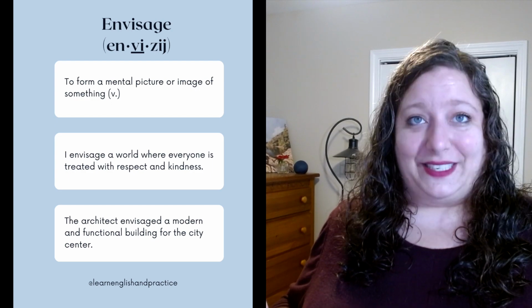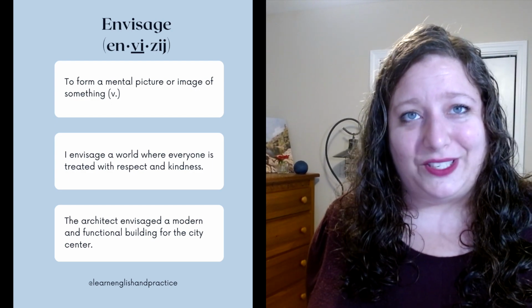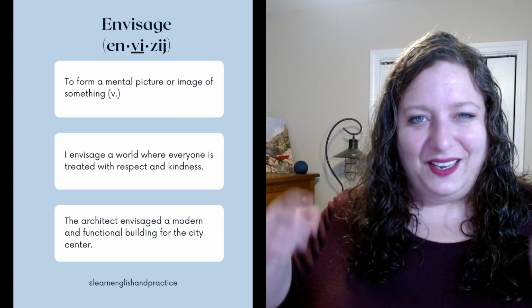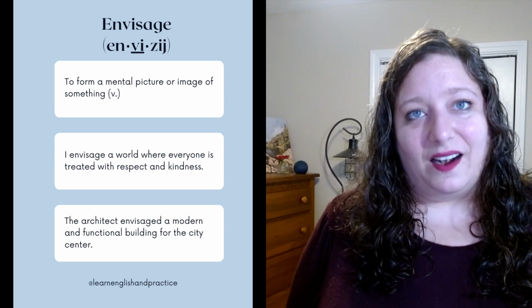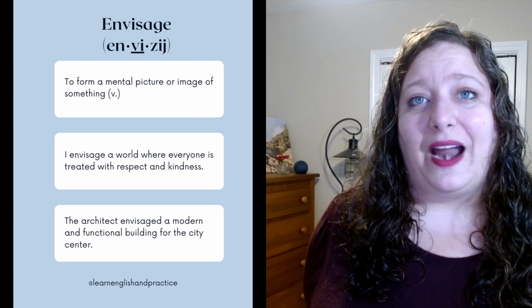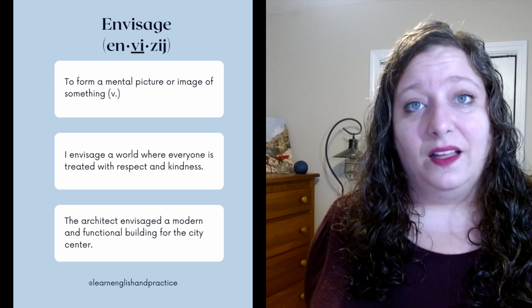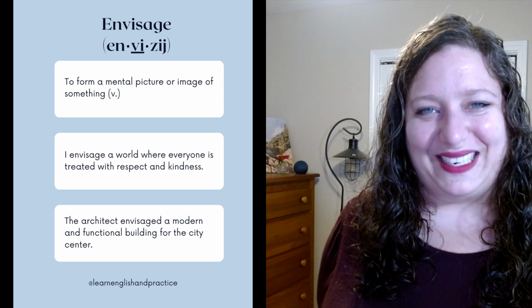Next, we have envisage. And envisage means to form a mental picture or image of something. It's a verb. So it's like to think of something and visualize it. Some sentences are: I envisage a world where everyone is treated with respect and kindness. And the architect envisaged a modern and functional building for the city center.